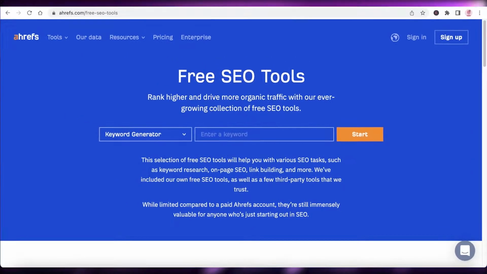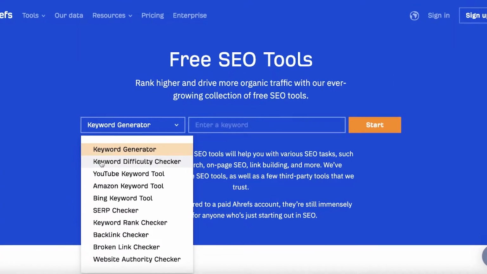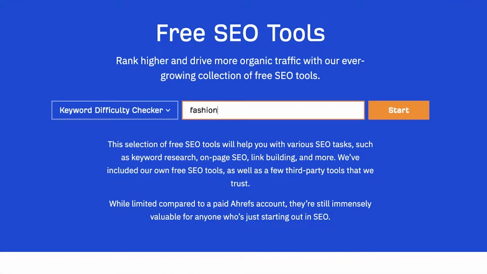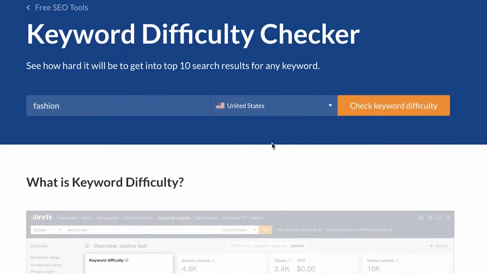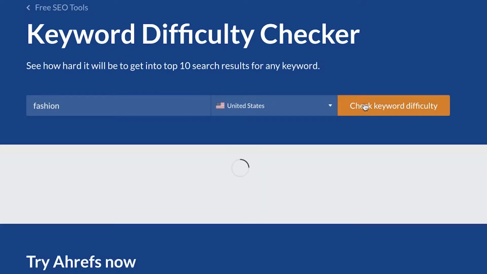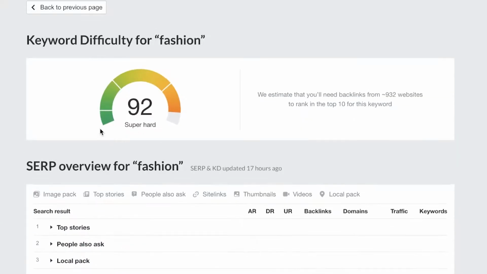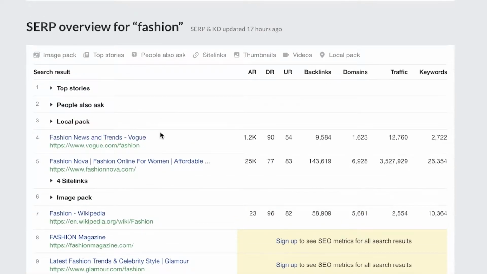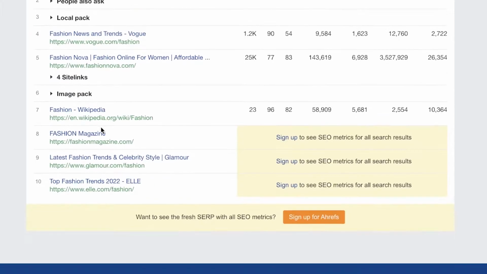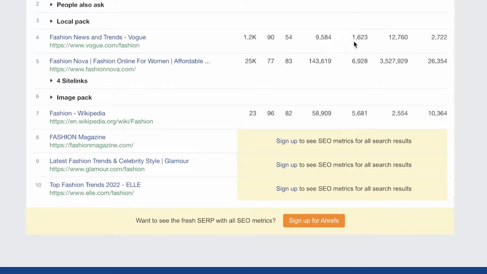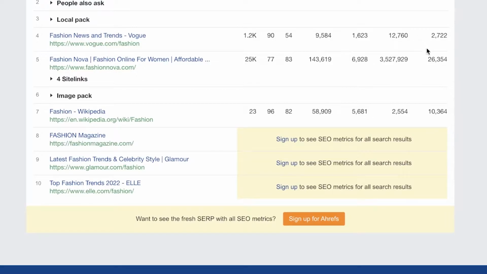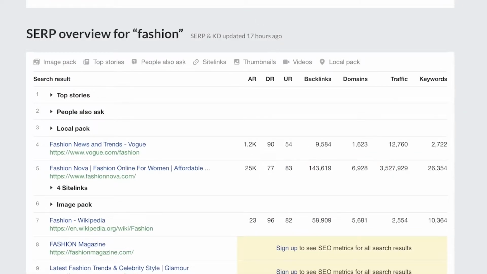If I go into the SEO tools by Ahrefs, I can click on the keyword difficulty checker and click on fashion. I'm just going to verify, and if I search for fashion over here, you can see the difficulty level is 92. And if I take a look at the top links, you can see they are by super popular websites, and you can see the domains linking back, the traffic, and the keywords that they're targeting. So it's very difficult to compete with a keyword like that.